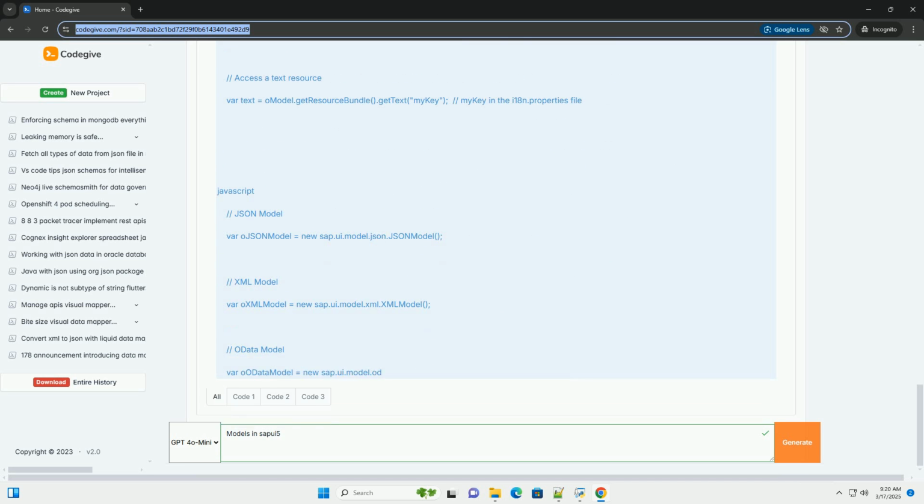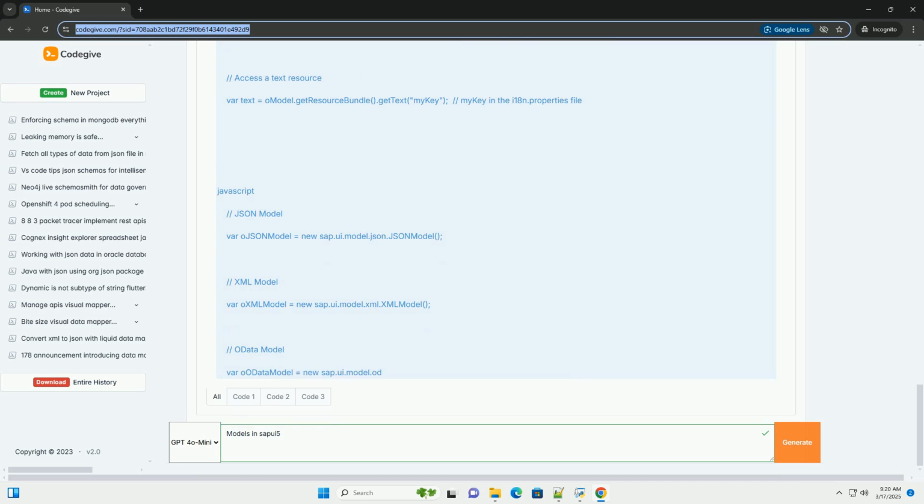Ideal for client-side data or when consuming REST APIs that return JSON. Characteristics: client-side model, data is loaded into the browser's memory. Easy to use and manipulate. Suitable for relatively small data sets. Example.